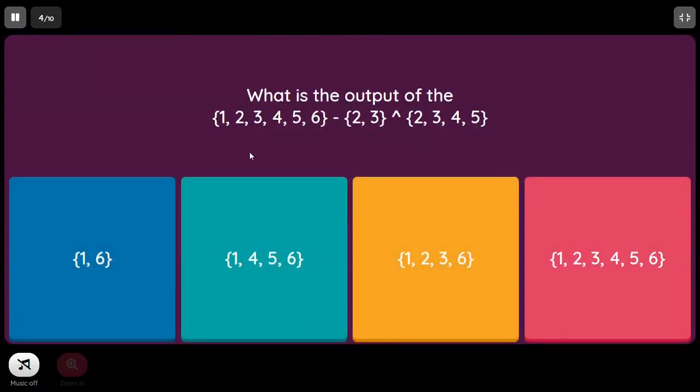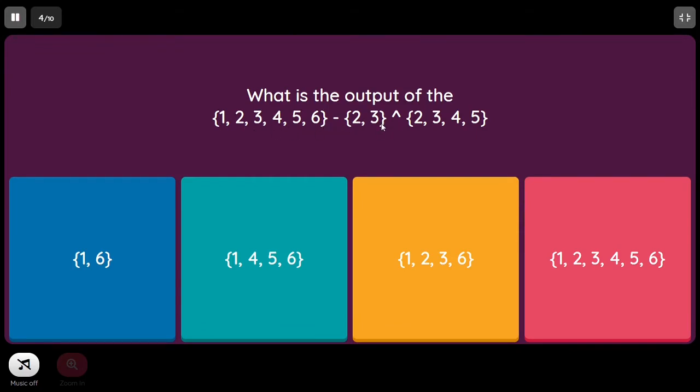What is the output of the following? Set 1 2 3 4 5 6 is given, and minus, that is, we are supposed to perform the difference with set 2 3, and then this cap symbol represents the symmetric difference in Python. Among difference and symmetric difference, difference has the highest precedence. So first it performs the difference operation.